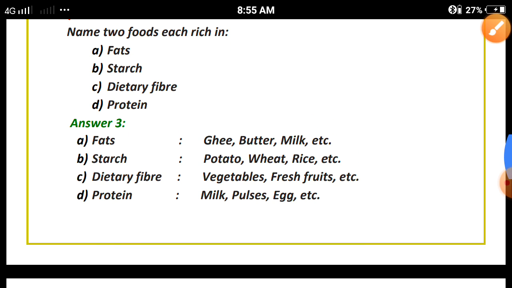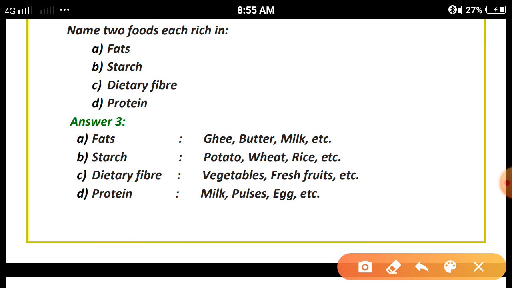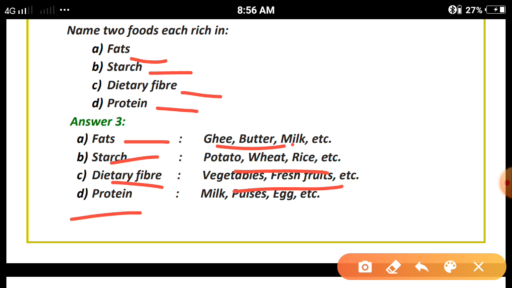Next, question number 3. Name 2 food items which are rich in fats, starch, dietary fibers and proteins. First of all, fat rich food items: ghee, butter, milk. These are the food items which provide fat nutrients to our body. Starch containing food items are potato, wheat and rice. Dietary fiber containing food items: vegetables and fresh foods. Protein containing food items: milk, pulses and eggs. Some more examples you can find in chapter notes. Clear?